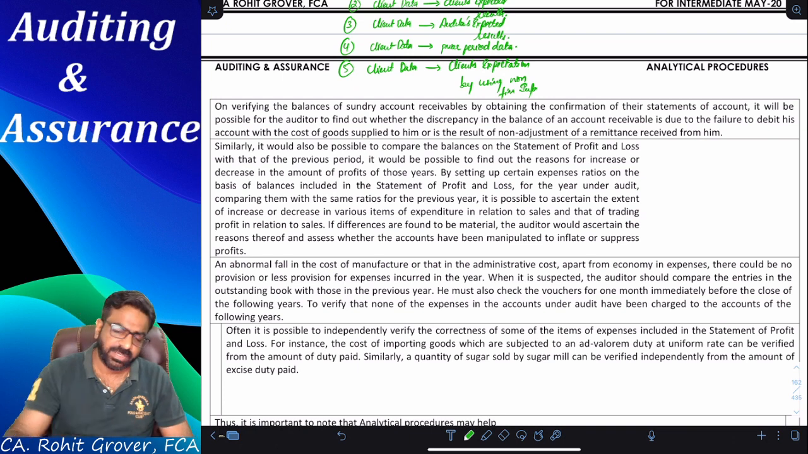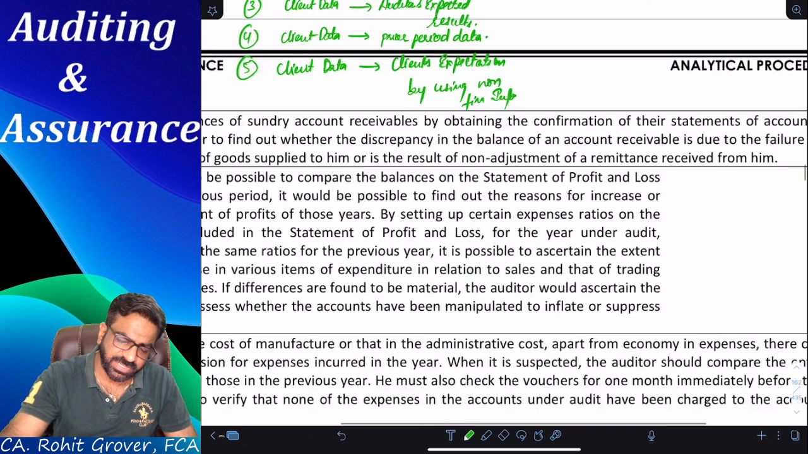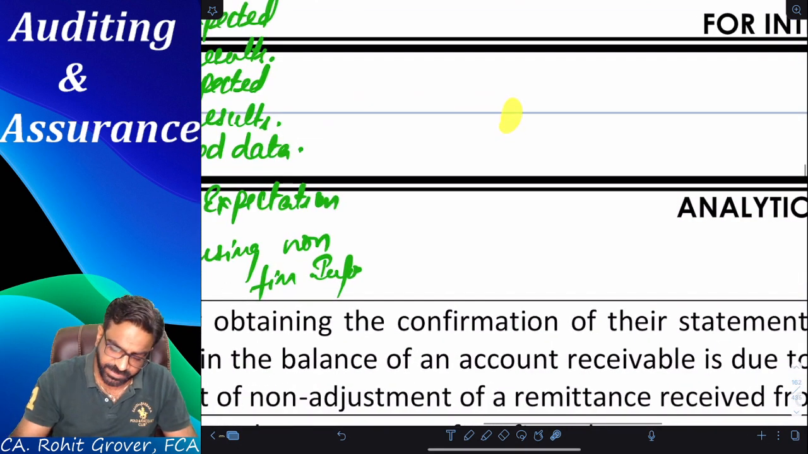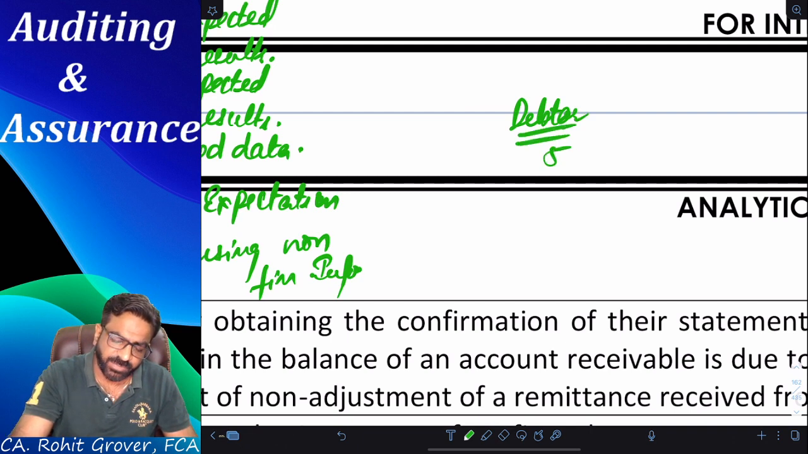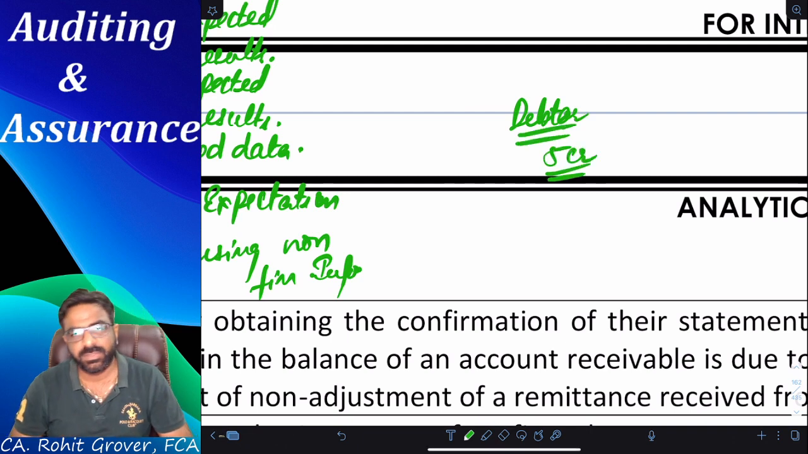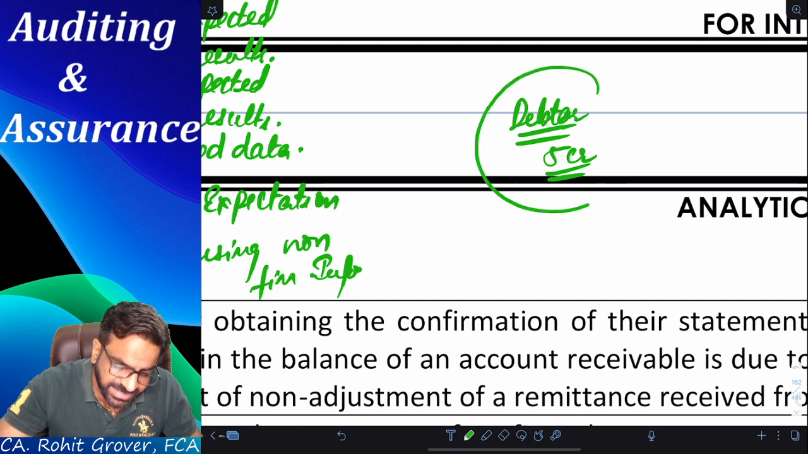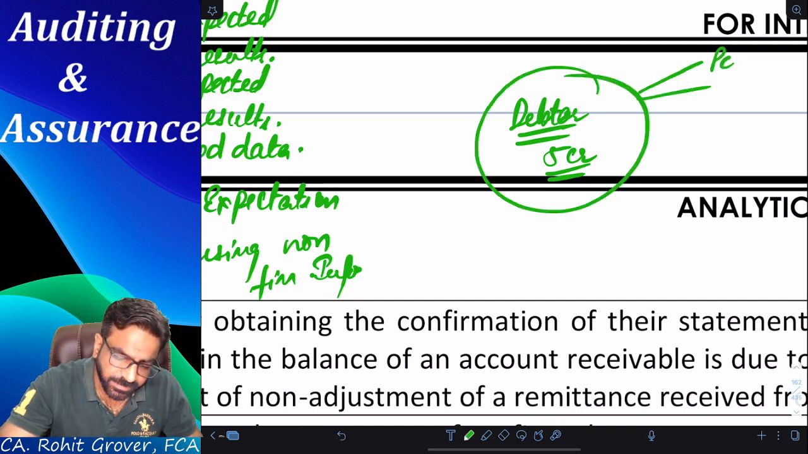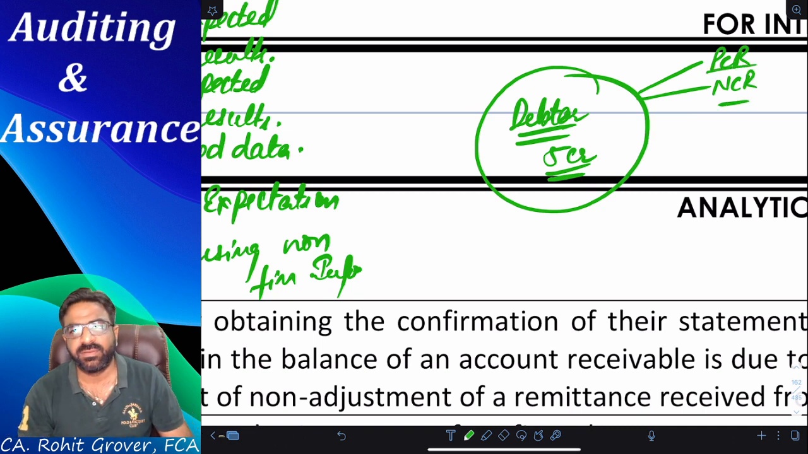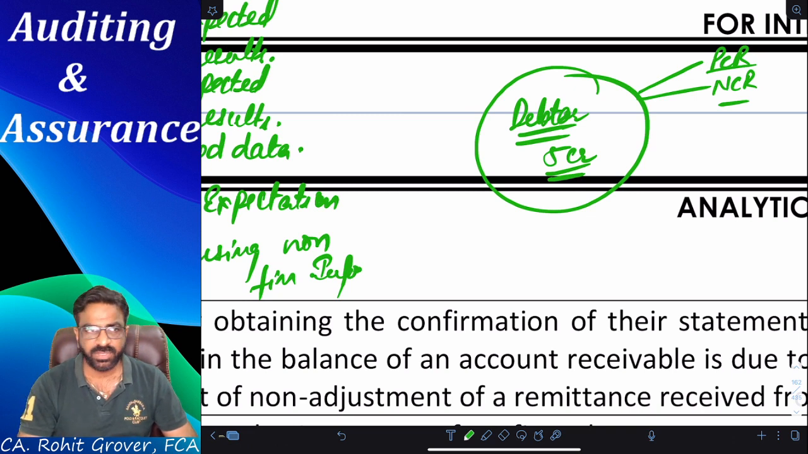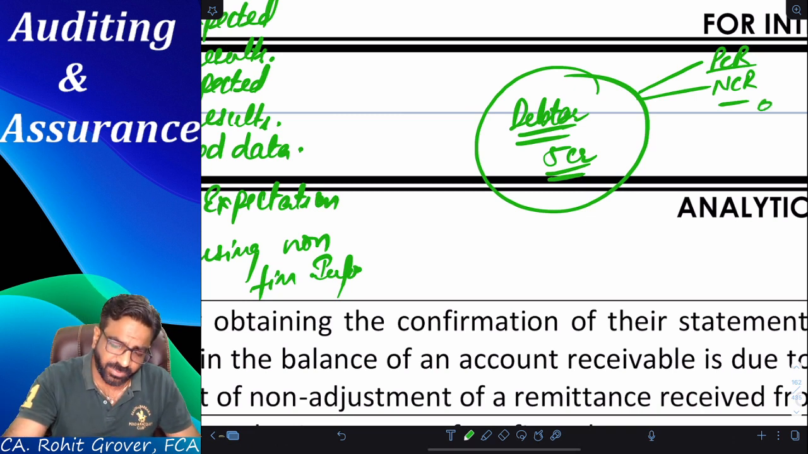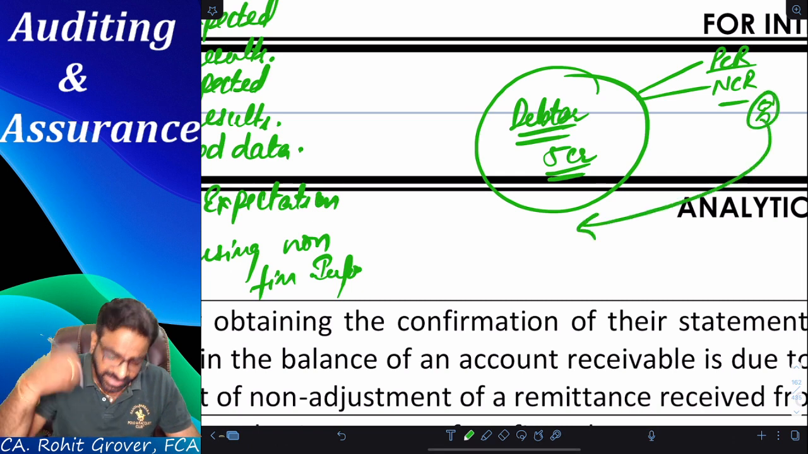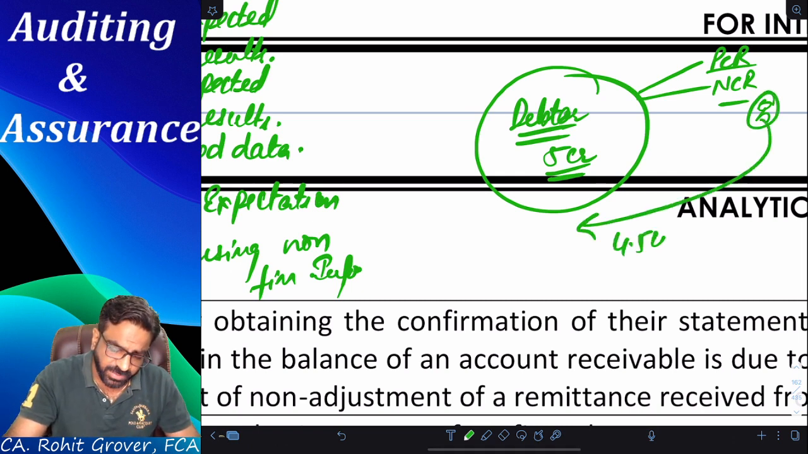Now, say for example, what is this example? They are saying that suppose there is one debtor, and that debtor's balance in my books of account is showing 5 crore rupees. But when I send the PCR, everyone, what is PCR NCR? Do you remember in SA 505 we have done PCR NCR, positive confirmation request or negative confirmation request? When I send the PCR or NCR, that particular debtor sends me a reply that in his books of accounts it is showing 4.5 crores only.